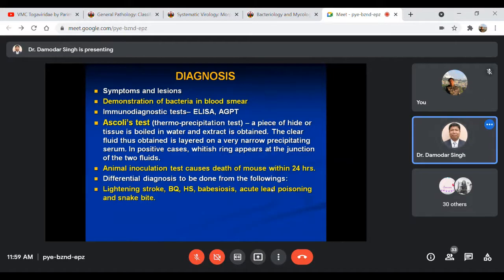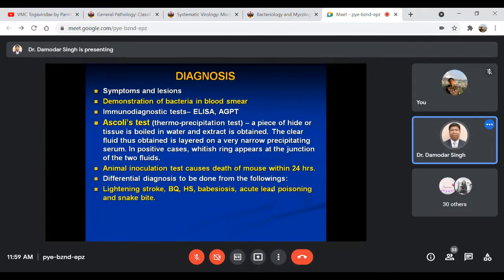And finally, diagnosis of this disease and drugs. It may be based on the clinical signs and symptoms and the lesions, and you can go for demonstration of the organism in the blood smear. But so far as the blood smear is concerned, you have to collect the blood smear from the ear veins.